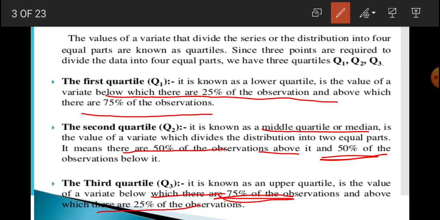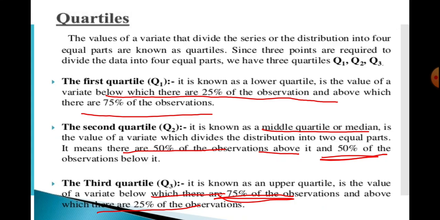So dear student, you are to learn these three. Q2: 50% below, 50% above. Q1: 25% below, 75% above. Q3: 75% below and 25% above.